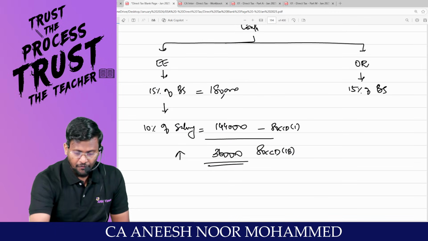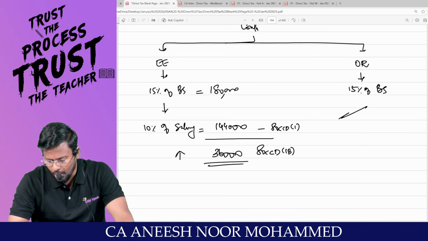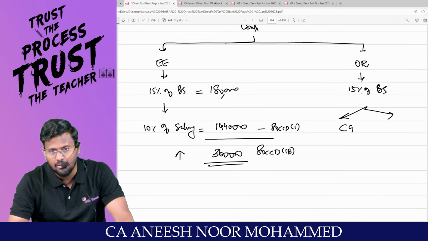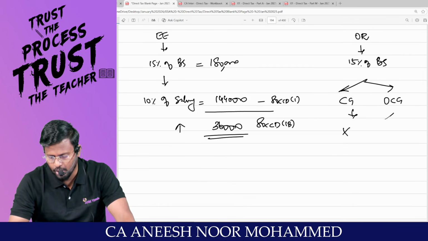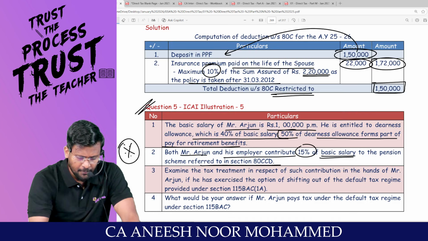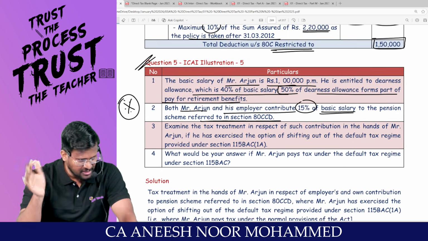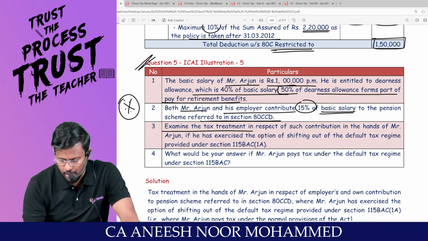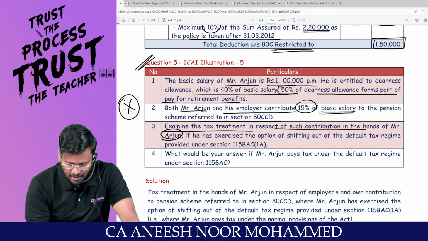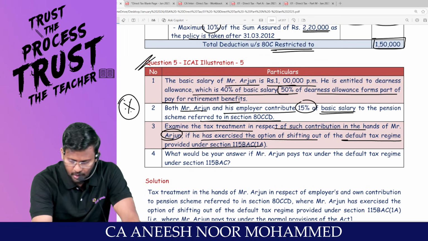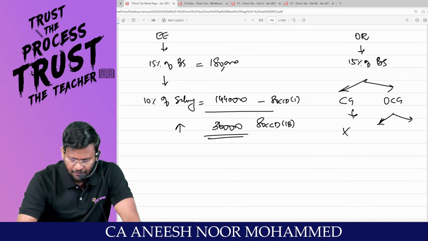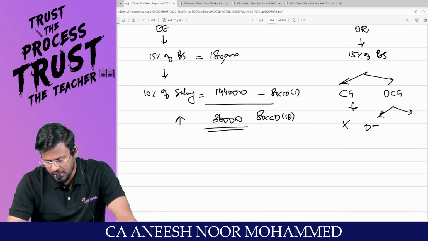Am I right? Whereas with regard to the employer's contribution, you have to check whether it is a central government employer or other than central government employer. This employer is not a central government employer. Are you all really with me? Other than central government employer, examine the tax treatment in respect of such contribution in the hands of Mr. Arjun. If he has exercised the option of shifting out of the default tax regime, that means he is going to travel through the optional tax regime, then even employer can contribute